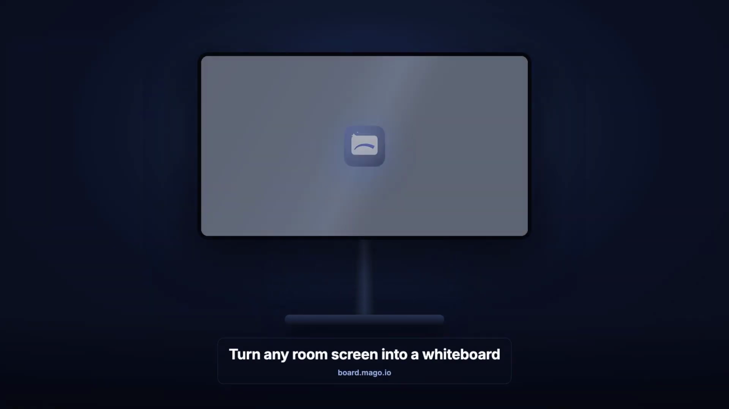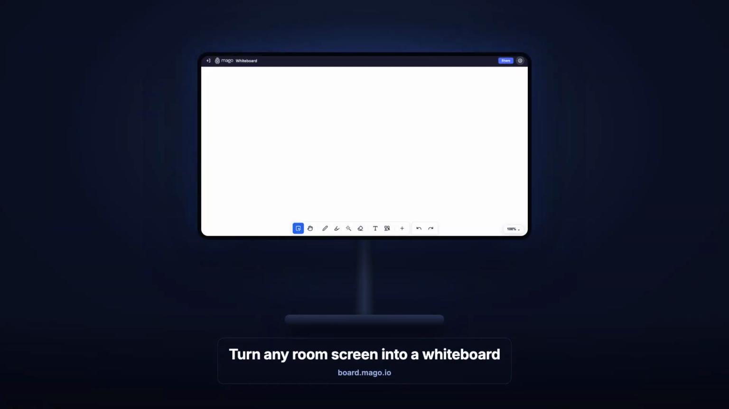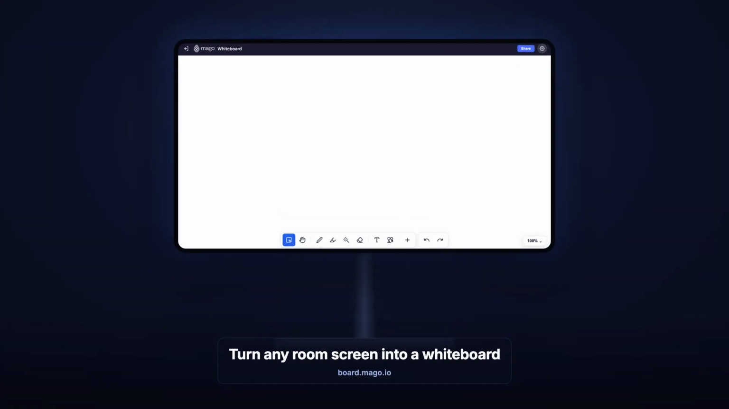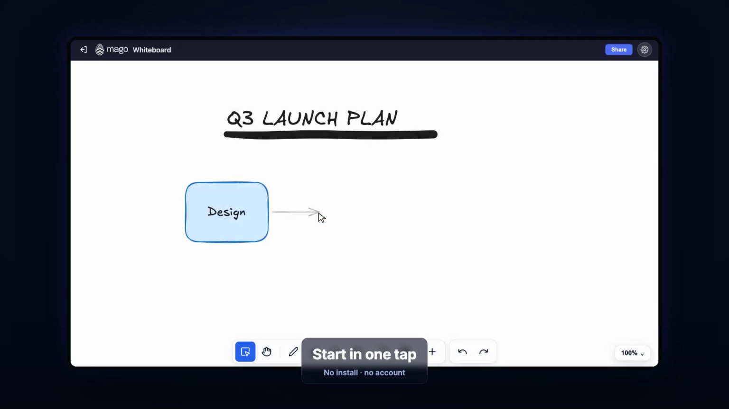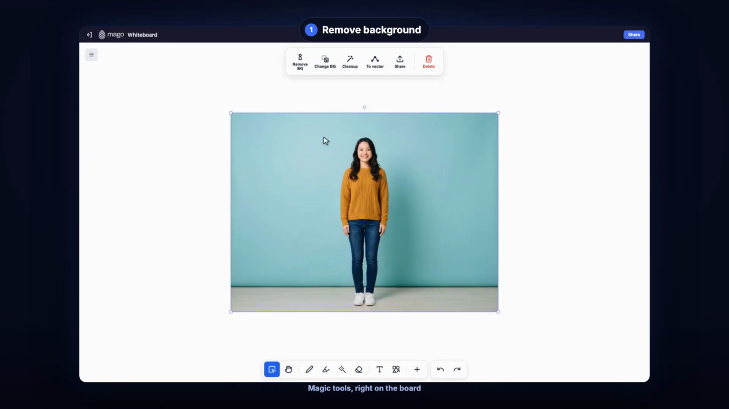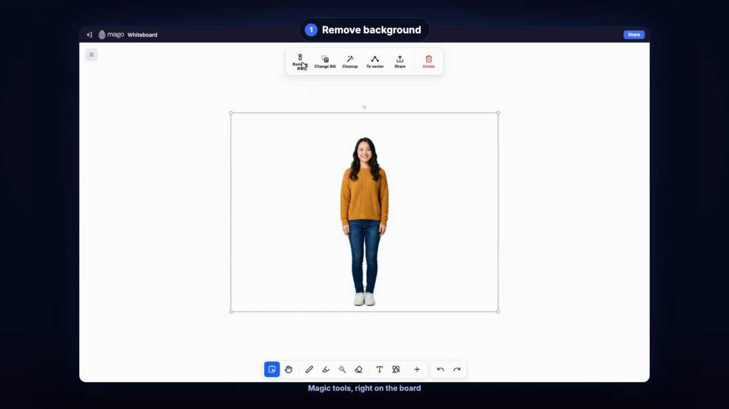Meet Mago Whiteboard, an engaging, real-time whiteboard your whole team can draw on together. Open it in one tap. No install, no account. Remove a background in one click.